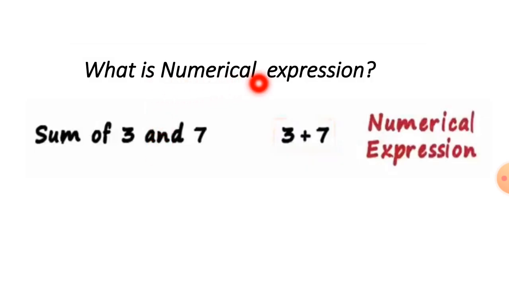What is a numerical expression? Now this is a sentence, and we have to write it as a numerical expression, like the sum of 3 and 7. What we get? 3, sum, and 7. So we are going to write 3, in the place of sum we are going to put a plus sign, and 7. 3 plus 7, or you can say sum of 3 and 7. This is called the numerical expression.